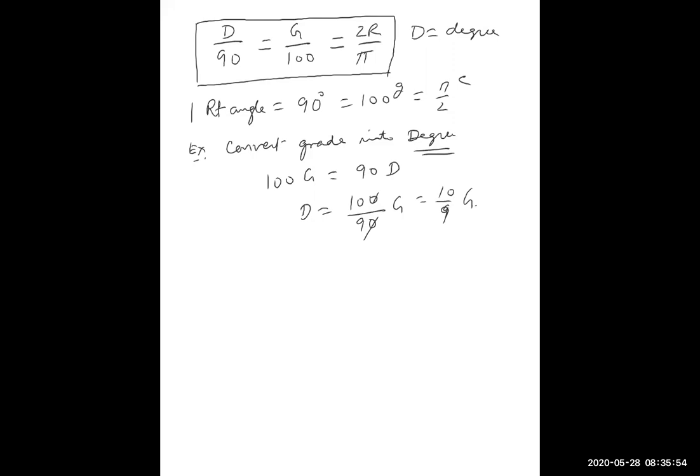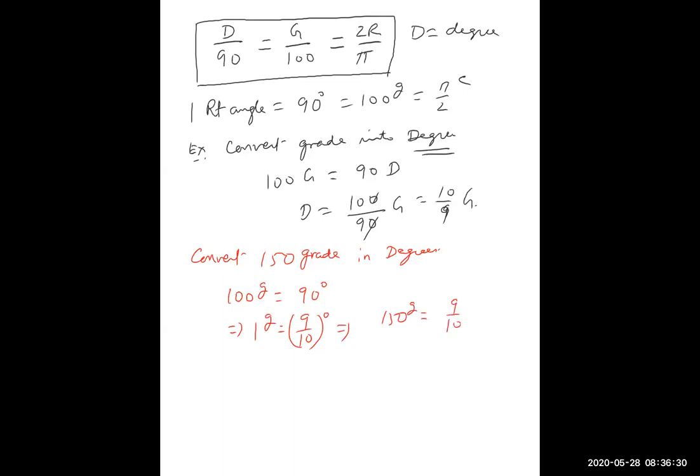For example, if I ask you, convert, see, one question I'm taking. Convert 150 grade in degrees. So I know 100 grade is equal to 90 degree. So this gives 1 grade is equal to 9 upon 10 degree. So this gives 150 grade is equal to 9 upon 10 into 150. This will cancel, 135 degree.